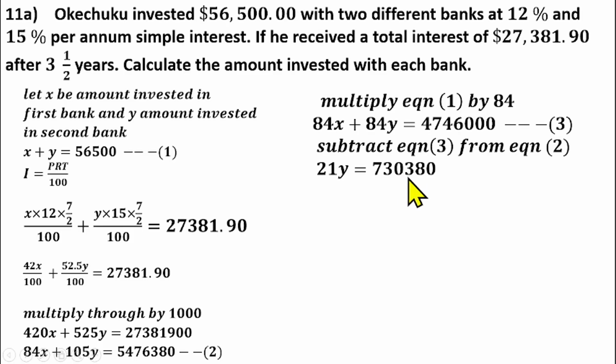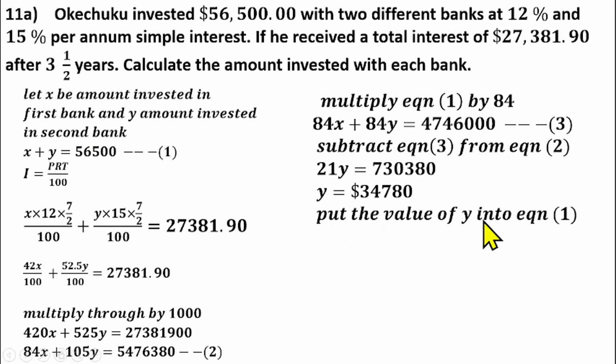That gives us 730,380 rather for that. Sorry for the screen, I'm having a glitch there. So that gives us 21y equals 730,380. So divide both sides by 21. That gives us 34,780 as the money invested in bank Y. Sorry, the money invested in the second bank.